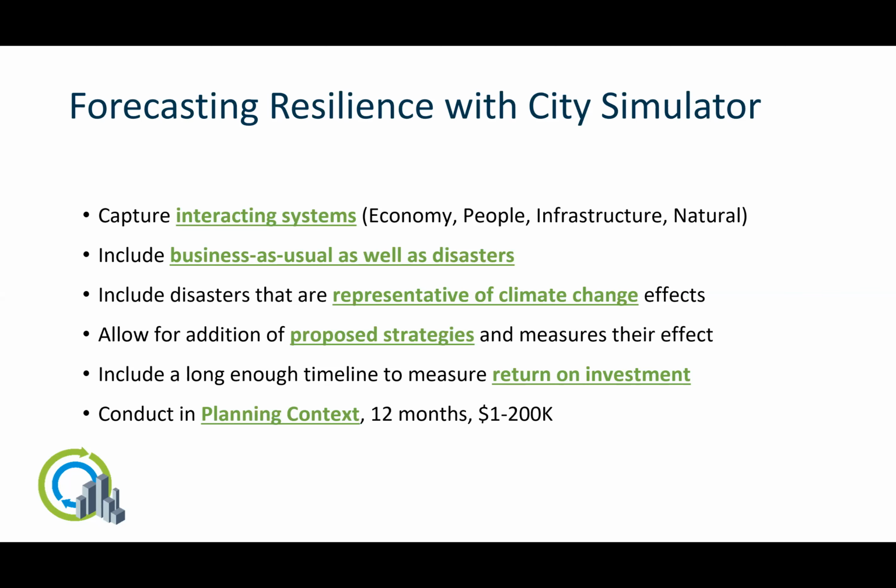Let's allow for addition of proposed strategies. In a planning context, you want to be able to try out new things. If you're a coastal community and you want to add a seawall to protect you from rising seas, you want to be able to try that in this tool, even though it doesn't exist, to see how effective it's going to be, how much more resilient it's going to make you. And then let's include a long enough timeline to measure return on investment. As I present the analyses, you'll see we analyzed from 2020 to 2050. Typically, we're trying to look at the lifespan of assets that we're installing to increase resiliency, so we want a long, decades-long time frame.